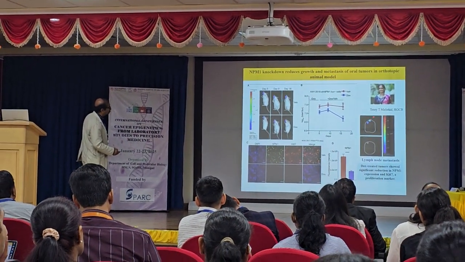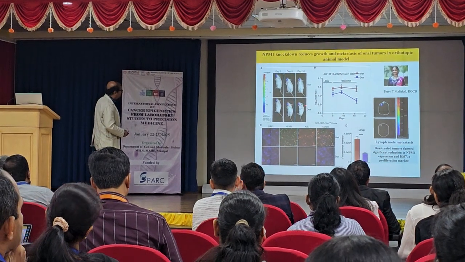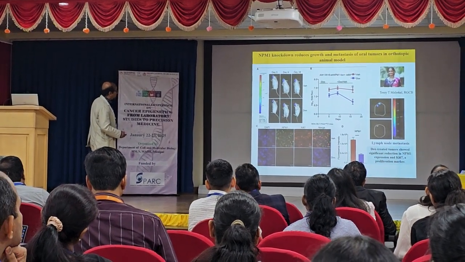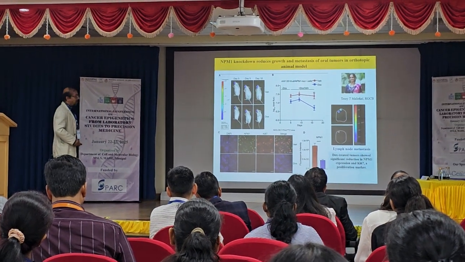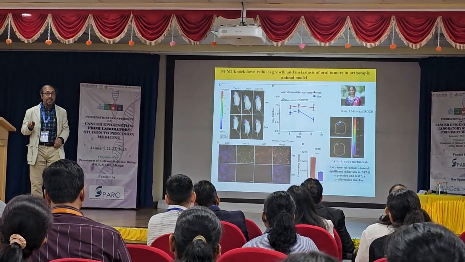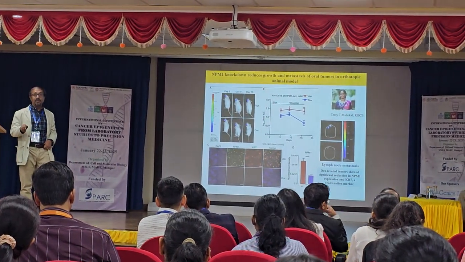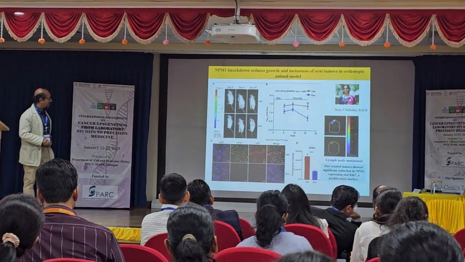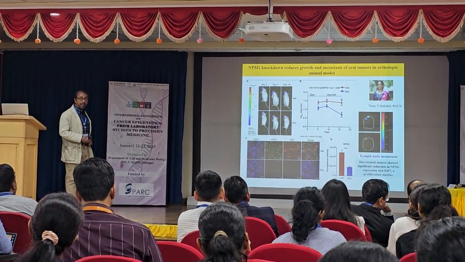And this tumor is also showing the metastasis. If you down-regulate the tumor NPM1, the tumor growth has dramatically come down, tumor markers also have come down, suggesting that the function of NPM1 is directly connected to the oral cancer manifestation, both in the cell line as well as in the orthotopic model.